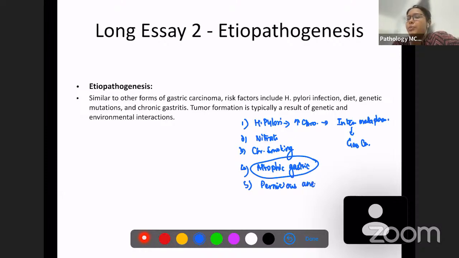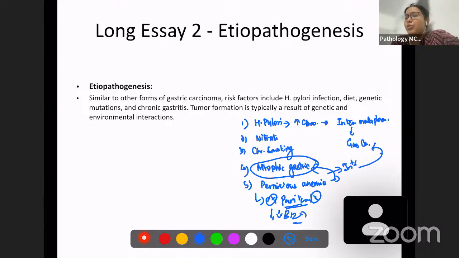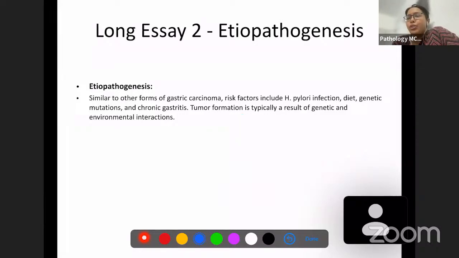We already know that pernicious anemia is an autoimmune condition caused by the destruction of parietal cells, which produce intrinsic factor needed for B12, and these parietal cells get damaged. So we have an autoimmune destruction of parietal cells, decreased B12, also autoimmune, which can cause atrophic gastritis and intestinal metaplasia, which can lead to gastric carcinoma. So these are the few causes you have to remember for the etiopathogenesis of gastric carcinoma.